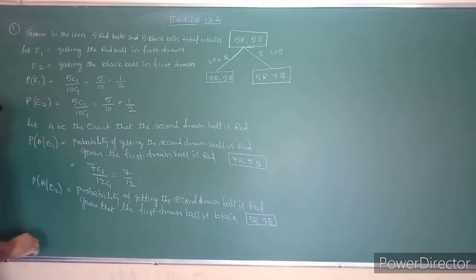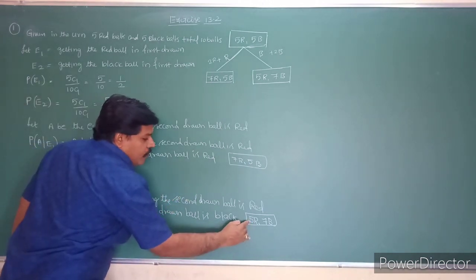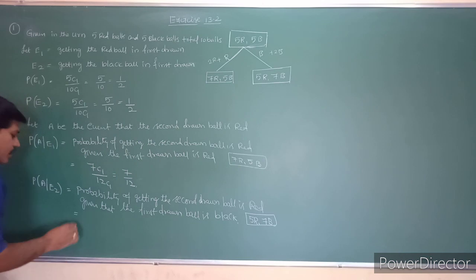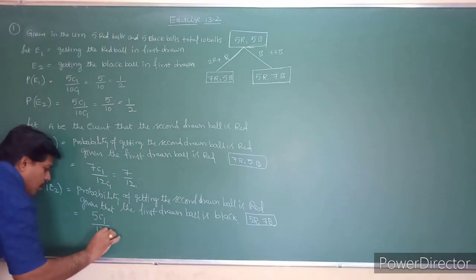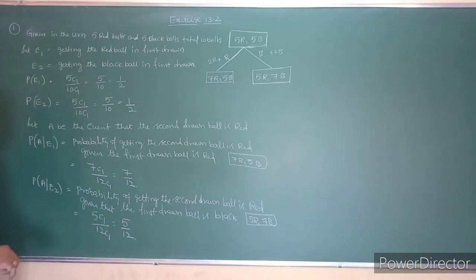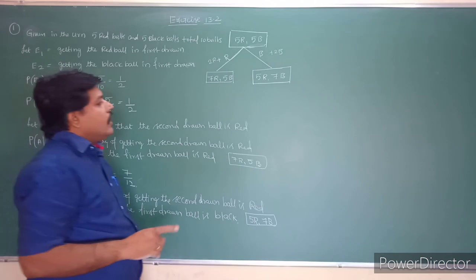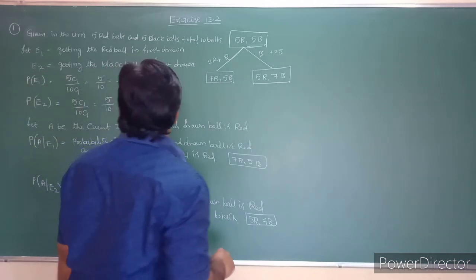So what is the probability of getting the second red ball? How many red balls are there, students? Here 5 red balls out of 12. So that is nothing but 5C1 by 12C1, which is 5 by 12. So I am using the total theorem of probability. We are going to use that.